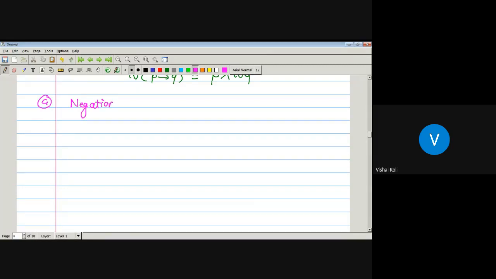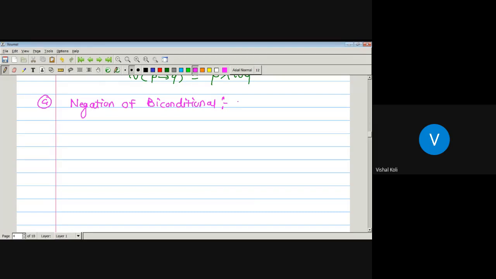Negation of biconditional. Again, we know that the biconditional statement will be true whenever the truth values of both the statements are same. Then only the corresponding compound statement, that is the biconditional statement, will be true. Otherwise it is always false. That is, if P and Q are statements, then P biconditional Q is true if and only if the truth values of P and Q are same.